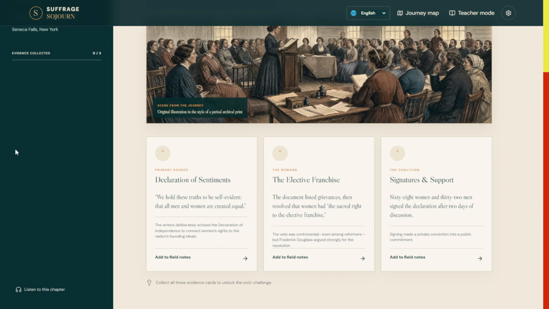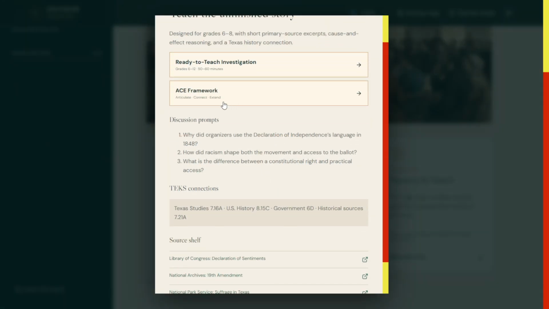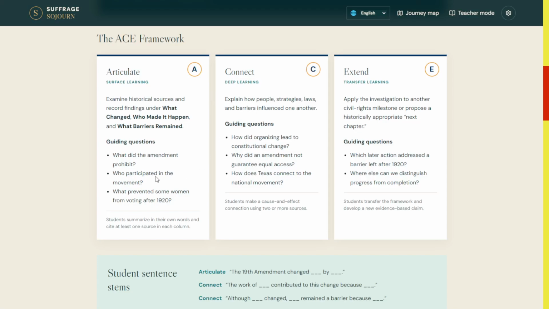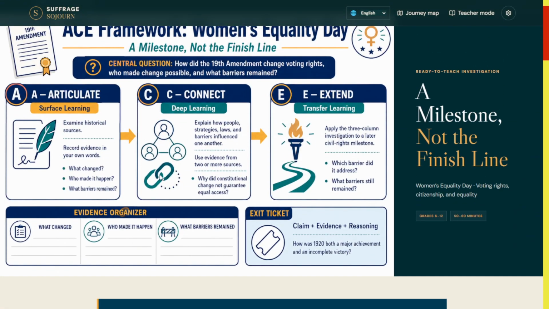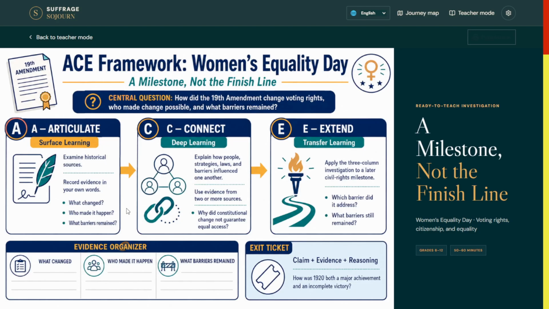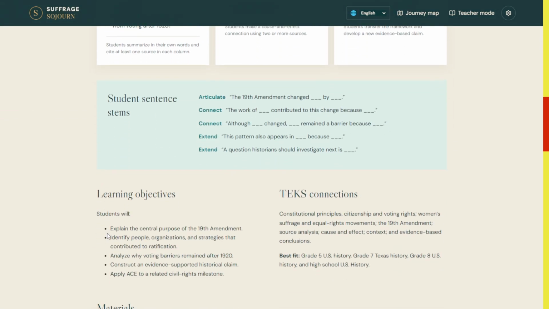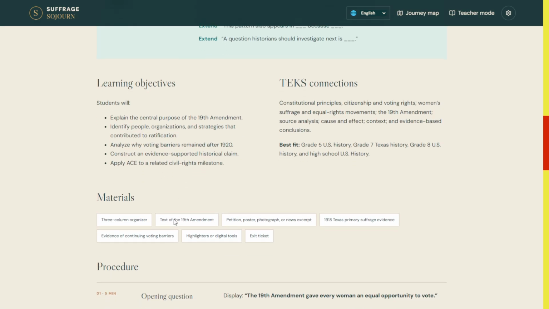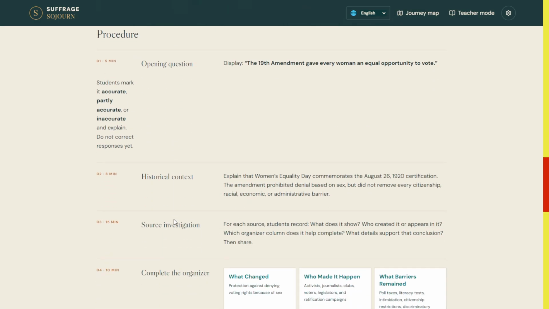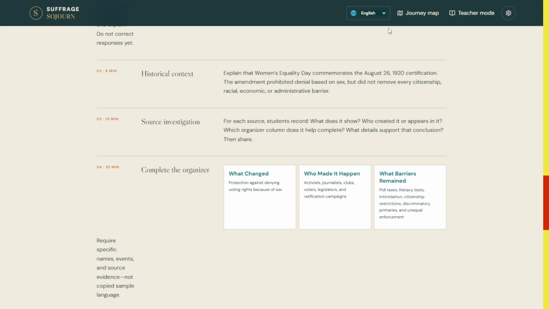Once you've read that and processed it, in teacher mode there's actually the ACE framework, which includes a one-page diagram that you can print out and students can use. There's also the lesson plan, student stems, different materials and resources that you can take advantage of.